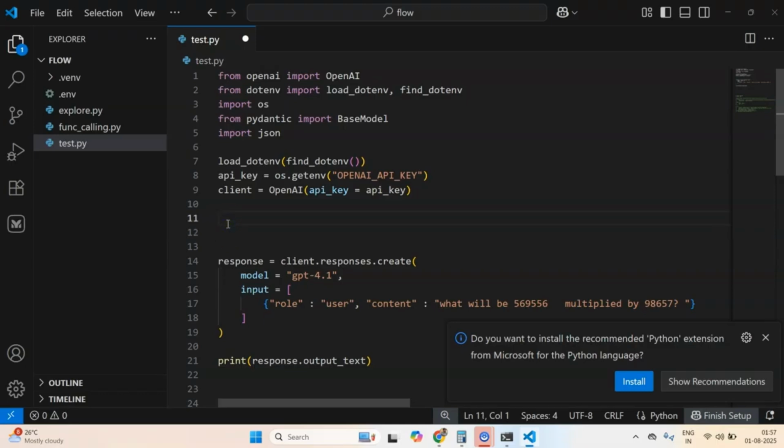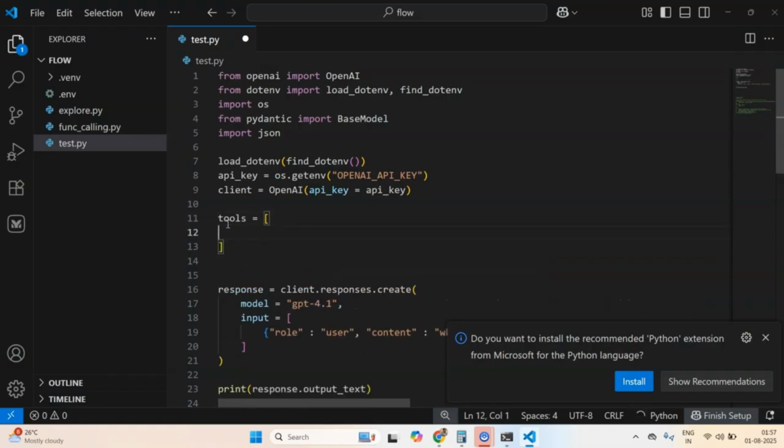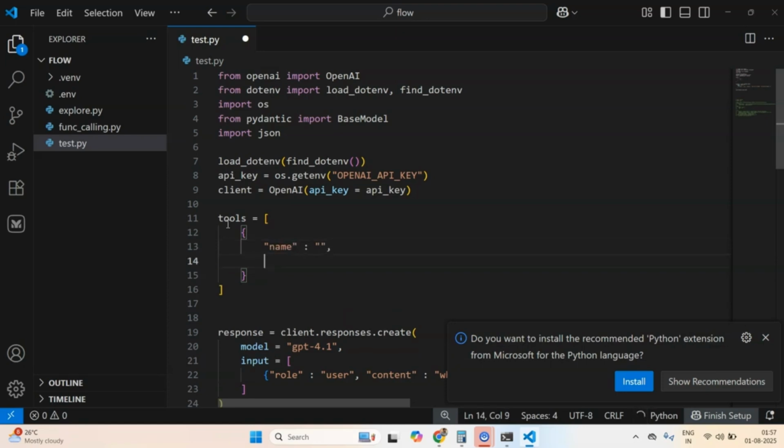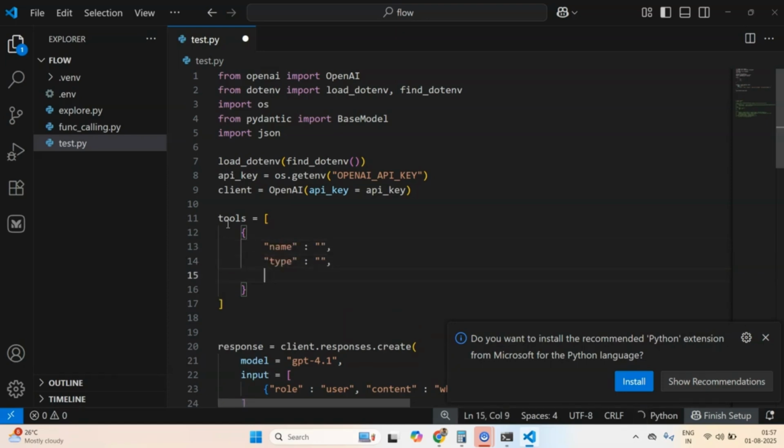So let's define the tools. Tools will be a list of tools, and each tool will be a JSON or dictionary, and it will have some keys. Let's write down all the keys first, and then I'll explain one by one.